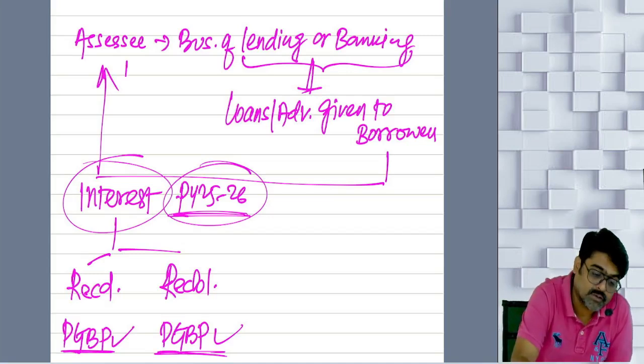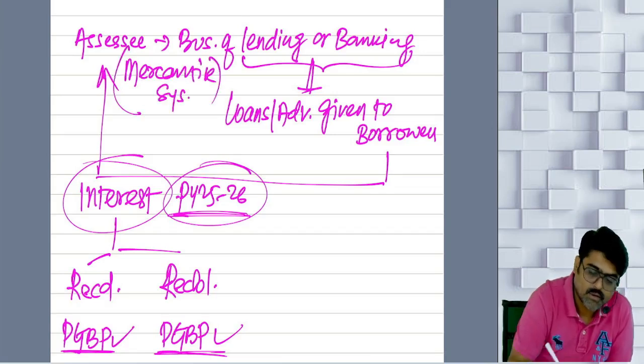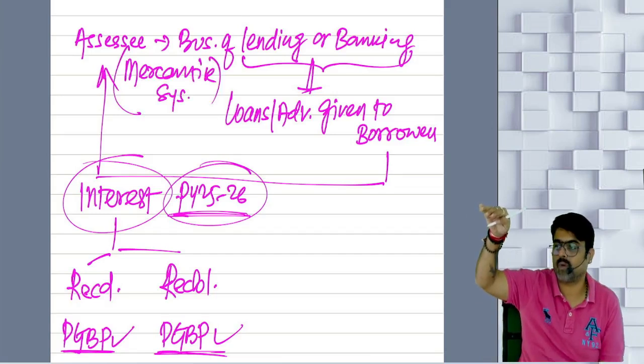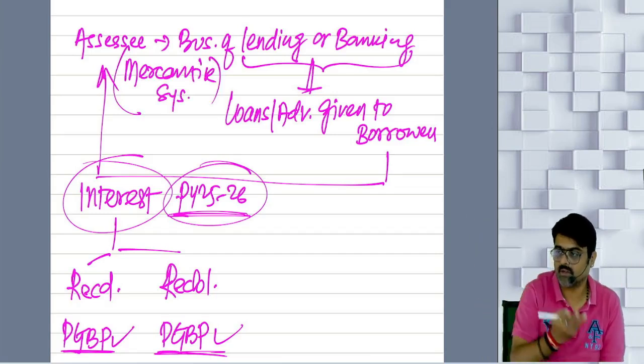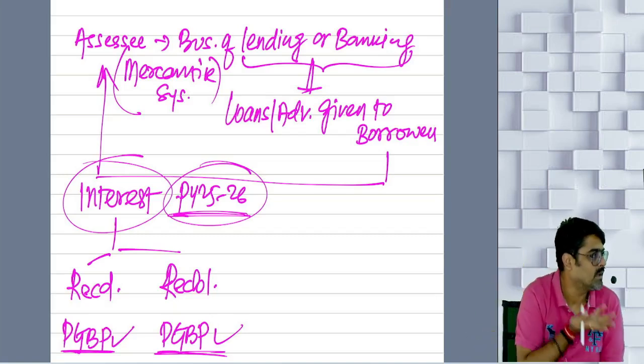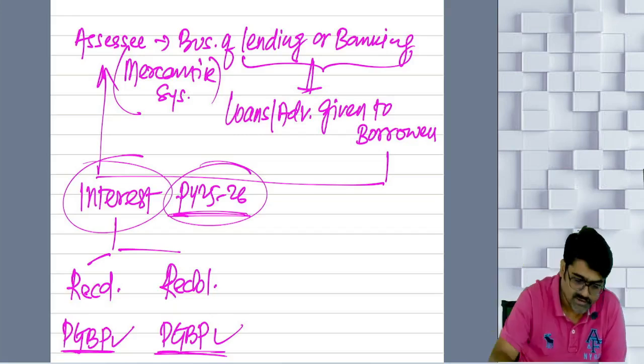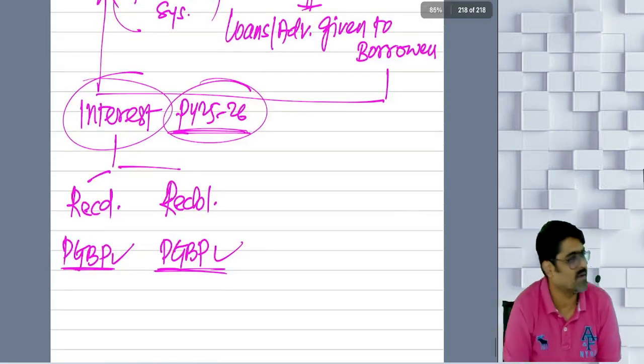But the assessee for that is following the mercantile system of accounting. So if the mercantile system of accounting is followed, business income received in this year and business income receivable in this year will be taxable in this year under the head PGBP. See, the interest which is received cannot become a bad debt.